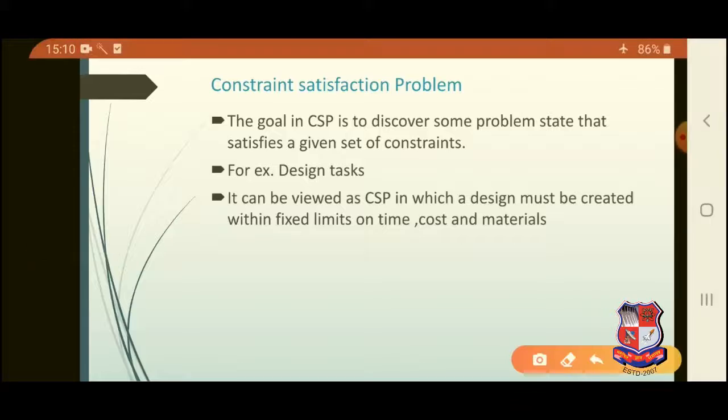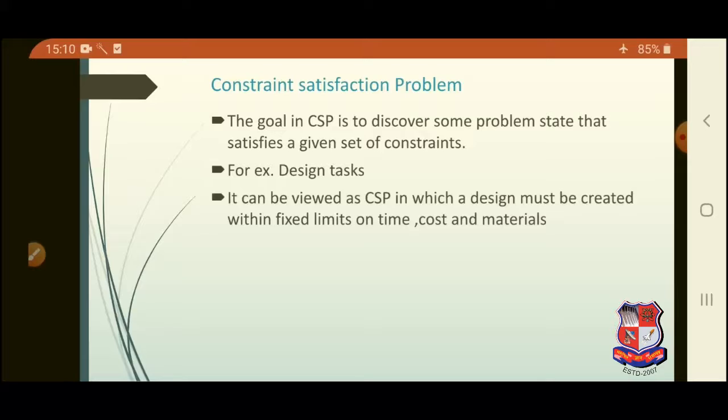Proceeding further, first I would like to ask, what is a constraint? Constraint, if we think about it, is some limitation or restriction, and constraint satisfaction means satisfying that limitation or restriction. So a CSP problem is any problem where the aim is to discover some problem state that satisfies a given set of constraints.